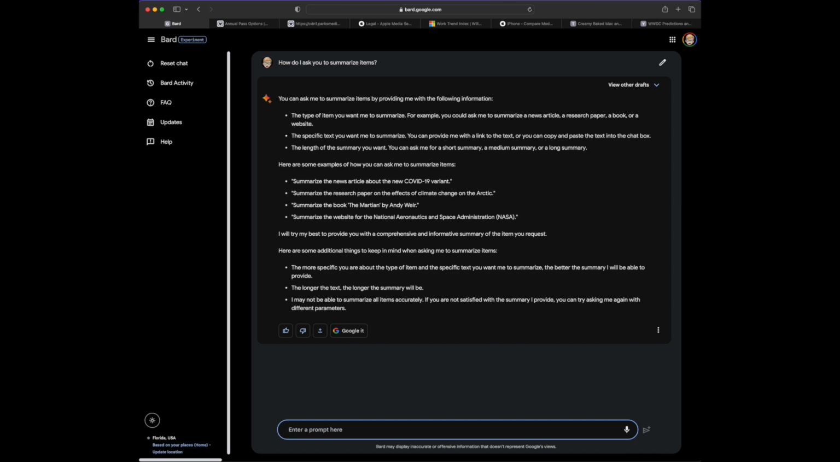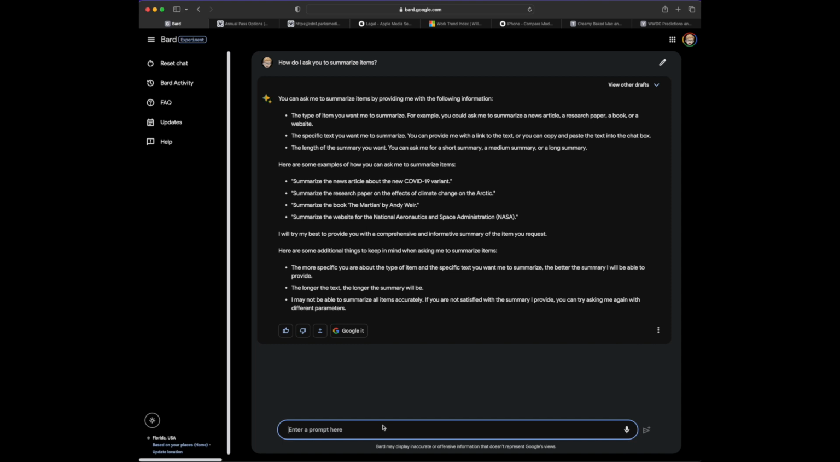So here are some additional things to keep in mind when asking you to summarize items. The more specific you are about the type of item and the specific text you want me to summarize, the better the summary I'll be able to provide. The longer the text, the longer the summary will be. I may not be able to summarize all items accurately. If you're not satisfied with the summary I provide, you can ask me again with different parameters.